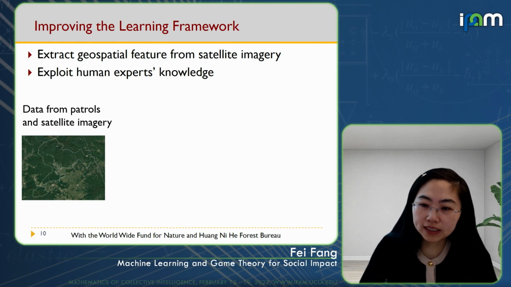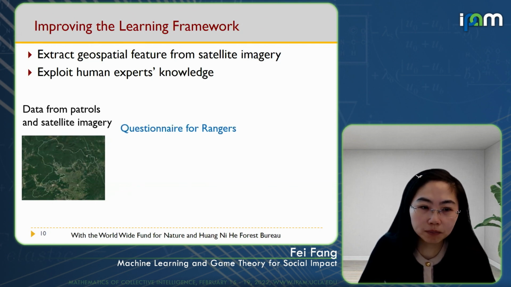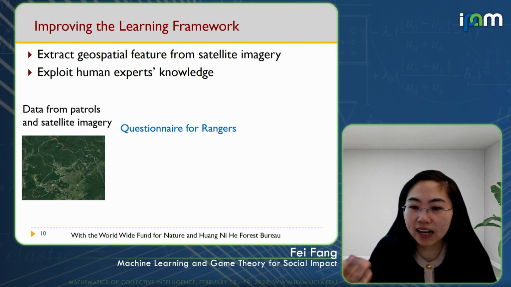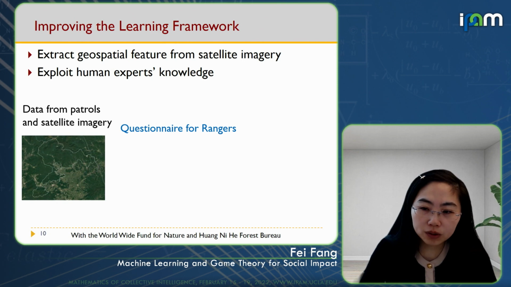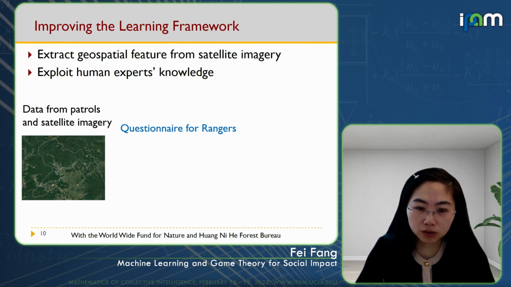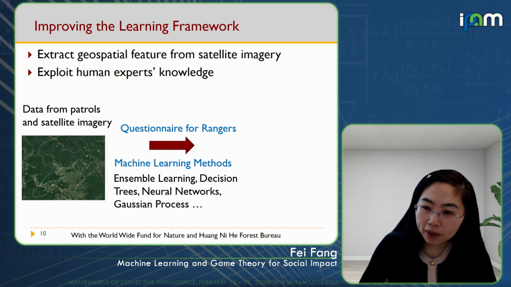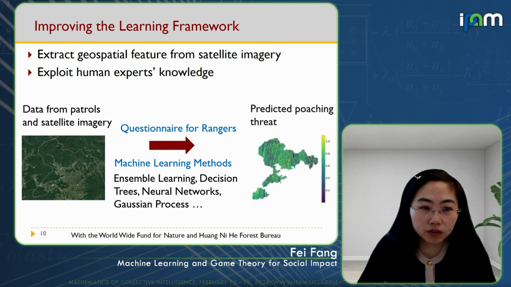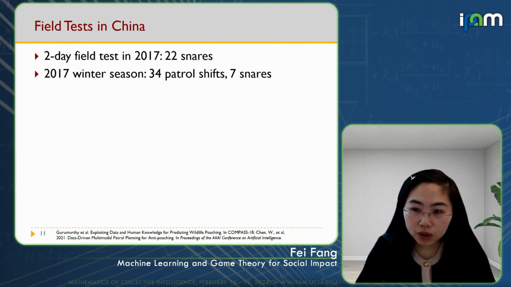Besides, to deal with the data imbalance and the lack of labeled data, we try to exploit human experts' knowledge by asking them to provide an estimate of the threat level for each small region, and then use that to augment the data set. We also improved the machine learning model by using an ensemble method that combines various base models, including neural networks. And with this, we were able to run a two-day field test in 2017, where we found 22 snares in these two days.